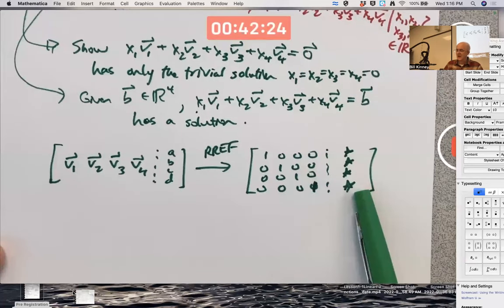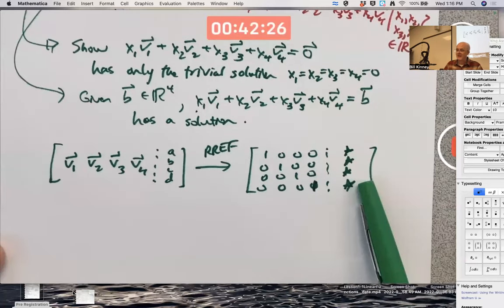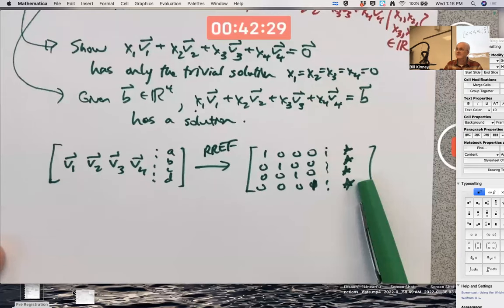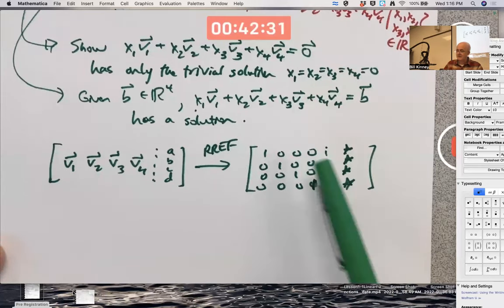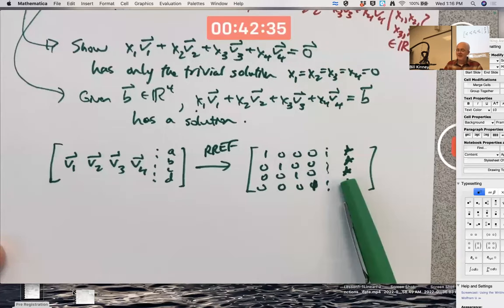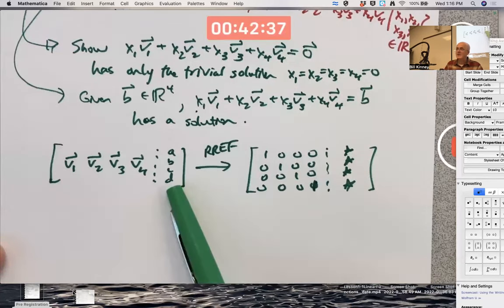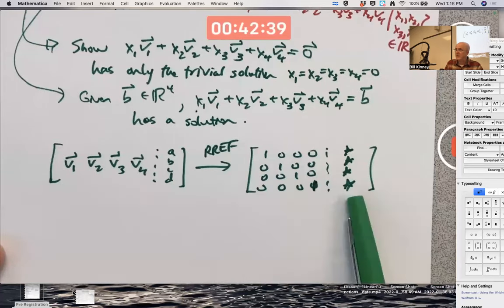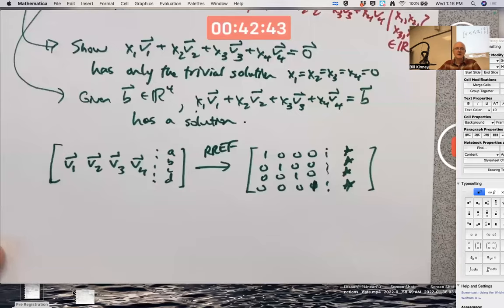These stars will be 0 when A, B, C, and D are 0. So x1 will be 0, x2 will be 0, x3 will be 0, x4 will be 0. And if these things are not 0, I'll still get something over here that will involve A, B, C, and D. All right, let's have Mathematica do it.